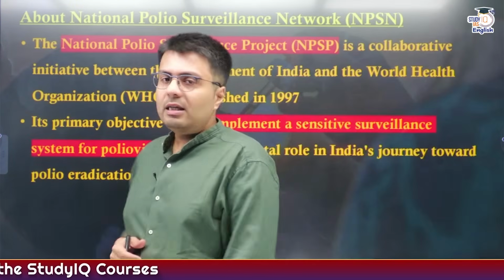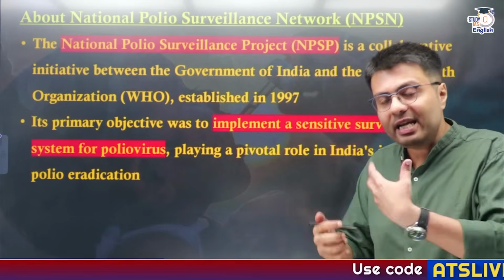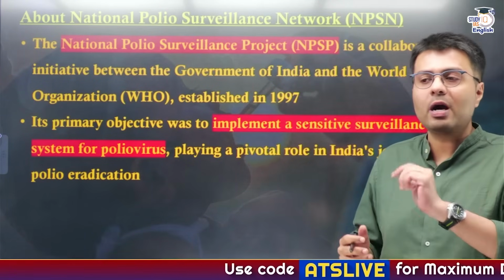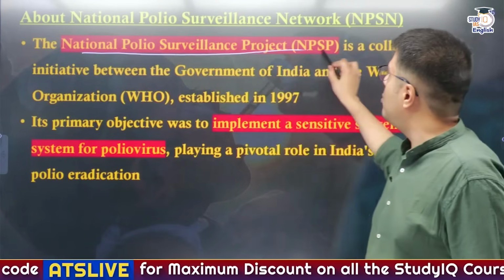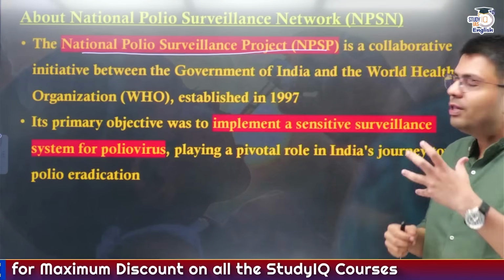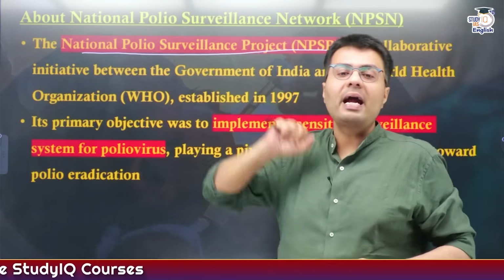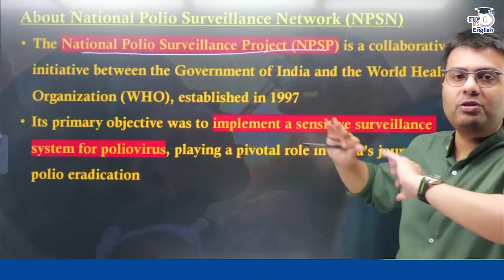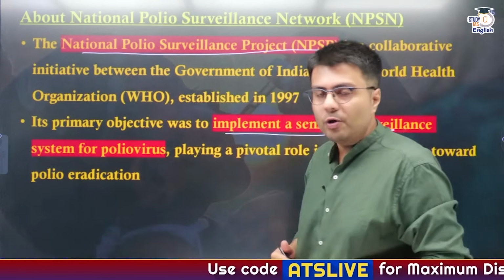Now let us understand India's effort to eradicate polio, right? India eradicated polio, but it also wanted to conduct frequent surveillance. That is why it set up a National Poliovirus Surveillance Project in collaboration with the World Health Organization. That was started back in 1997, with the objective of implementing a sensitive surveillance system for poliovirus.